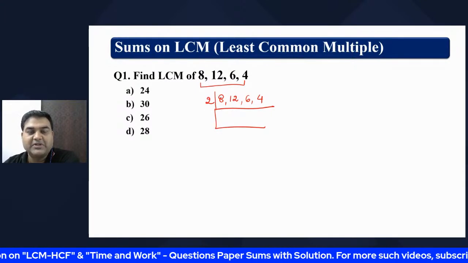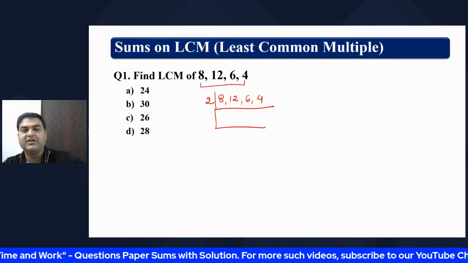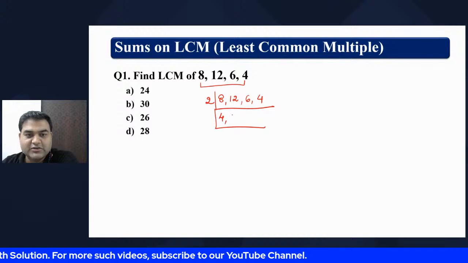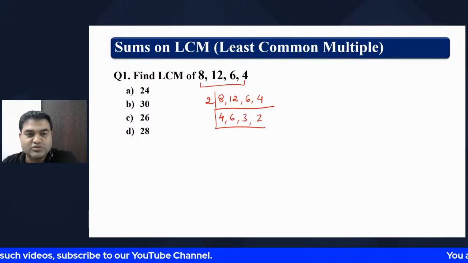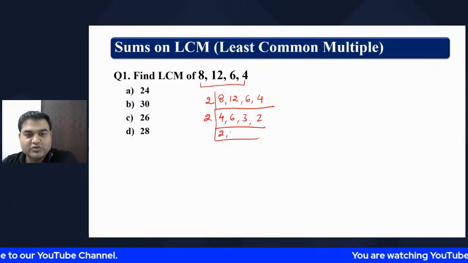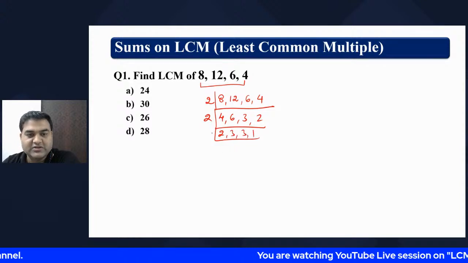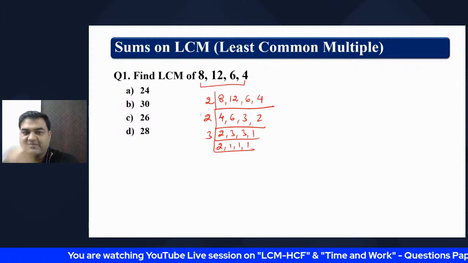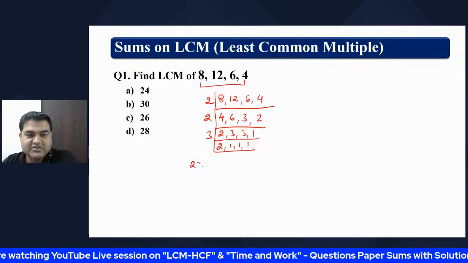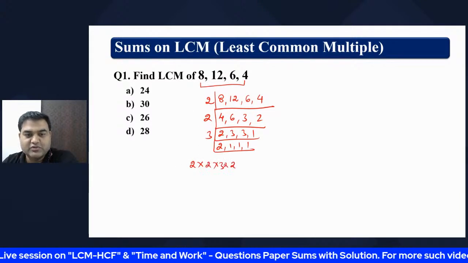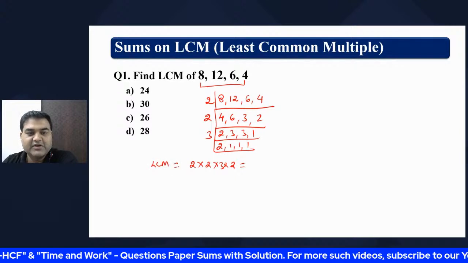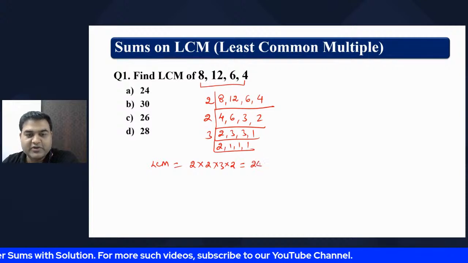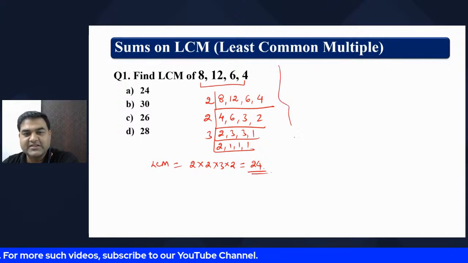Least common multiple. So we will have to find the factors, and then finally we write like this: 2 4 ja, 2 6 ja, 2 3 ja, 2 2 ja, and again 2 times 2 3 3, and 2 1 ja 2 3. So 2 1 1 1. Then we do not have anything. So what we write is 2 into 2 into 3 into 2, which is the LCM. LCM will be 2 into 2 into 3 into 2. Okay, so 24 is the LCM. So it takes a little bit of time.